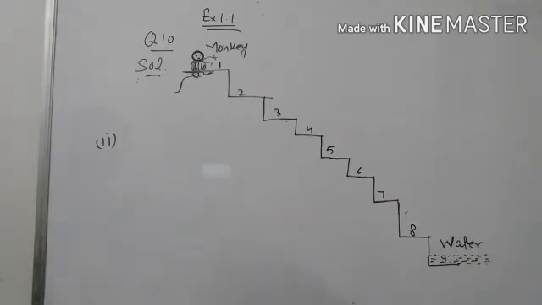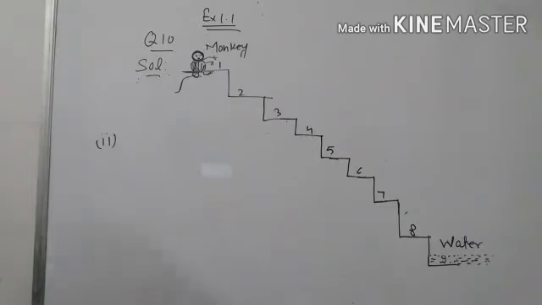Now in the second part, after drinking water he wants to go back. For this he jumps 4 steps up and then jumps back 2 steps down in every move. In how many jumps will he reach back the top step?